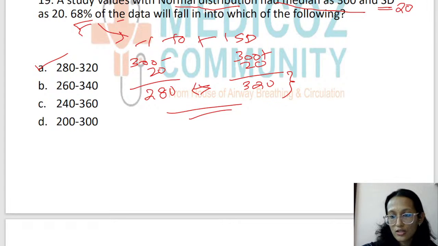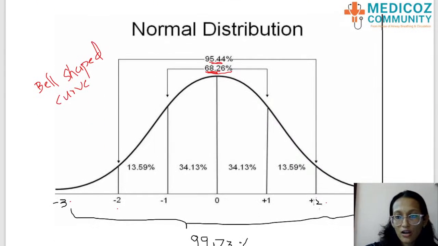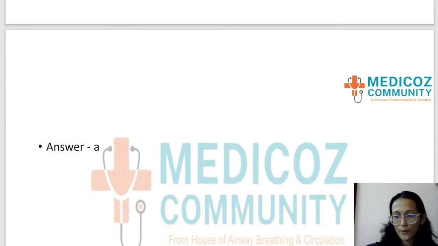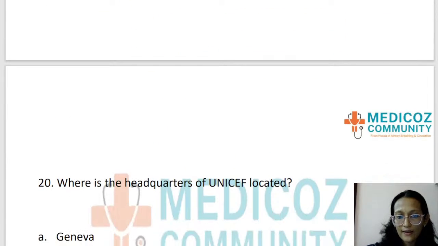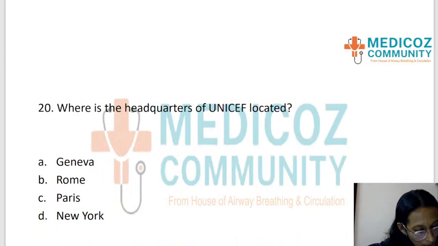Normal distribution and the percentages into which the +1 to -1 standard deviation falls, +2 to -2 falls, and +3 to -3 falls. You need to learn these percentages by heart so that you can answer such questions in the exam. Okay, so the option is option A. I hope that is clear. I hope all of you are with me.